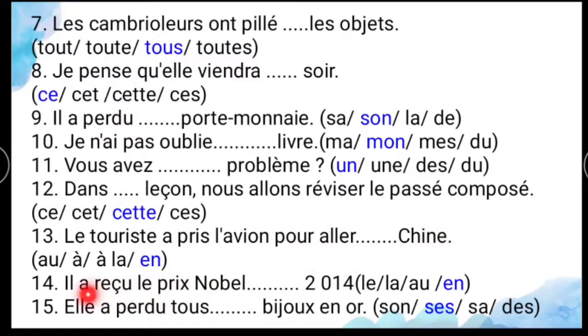And next, "il a reçu le prix Nobel dash 2014." For the year also you have to use the preposition "en" only. So "en 2014." And 15th one is "elle a perdu dash bijoux." Here you have to use "ses," that is a possessive adjective, because the noun is what? Plural. For that plural you have to use "ses."